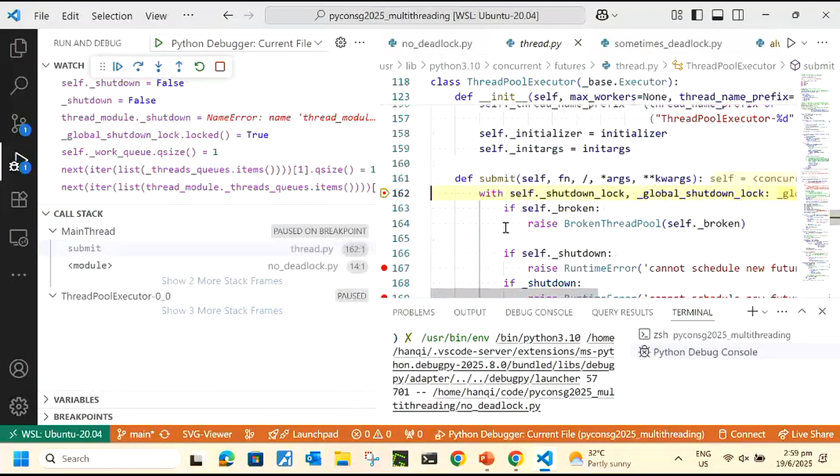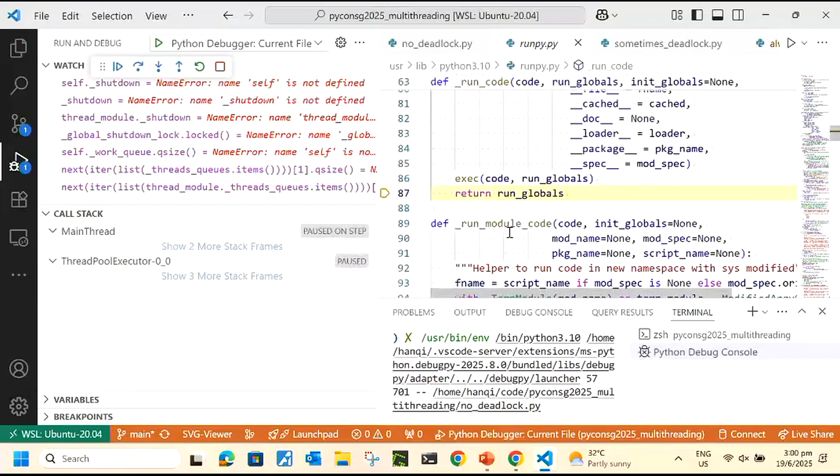it jumps back to this with. This with is called a context manager. Why is it not getting out? Why is it still at the context manager? Because the context manager has 2 parts internally. It has a double underscore enter and a double underscore exit. So it lets you define behavior before you enter the context and right before you exit the context. So right now, it is pausing to run the exit code. Just now, when it paused here, it was waiting to run the enter code. So these are 2 different states. If I continue stepping F10, it will get out and finish the submission.